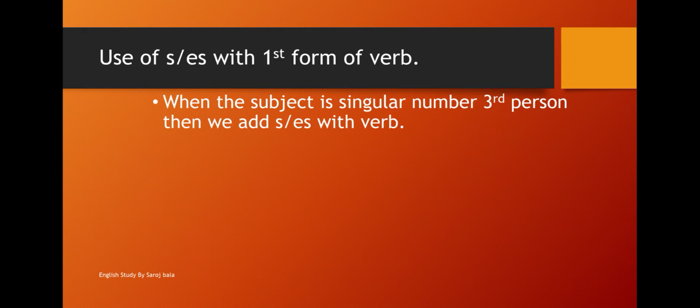In present indefinite, singular number third person means he, she, it, and name of any person. There is also third person plural, but that is different. So if the subject is singular number third person, then we will add s or es to the first form of verb.